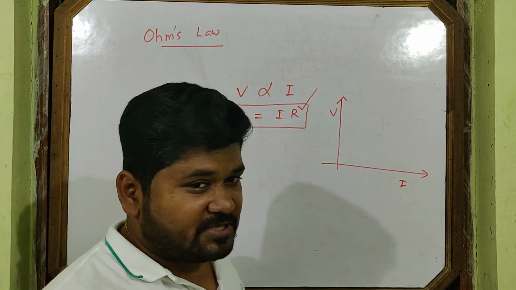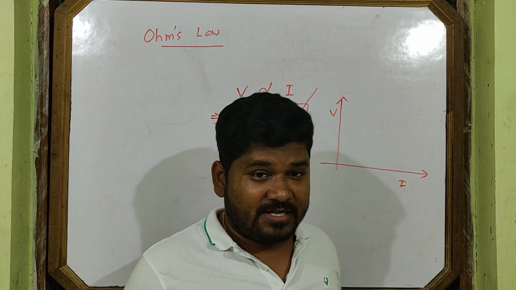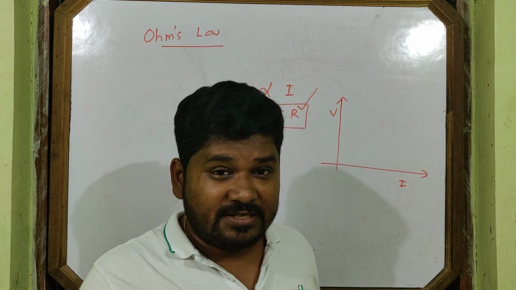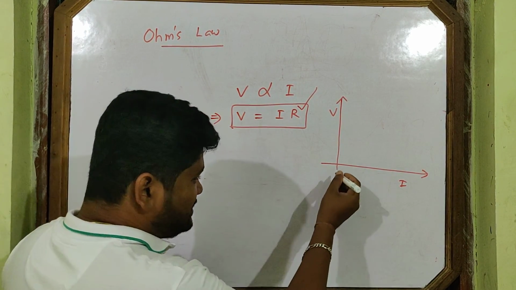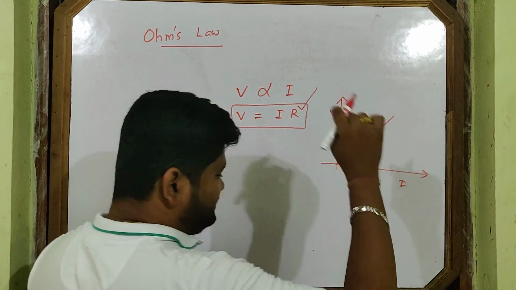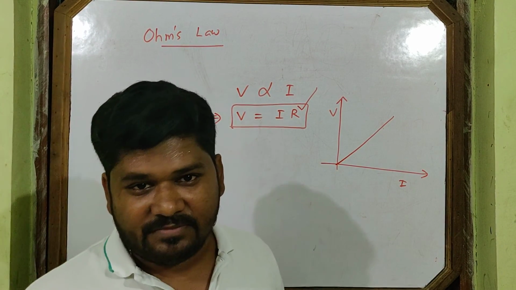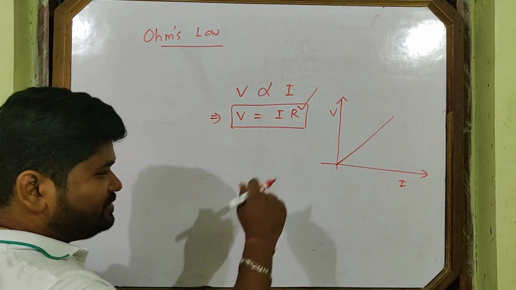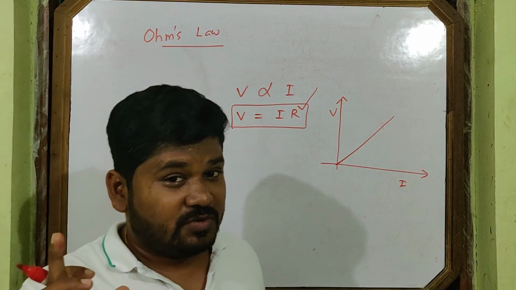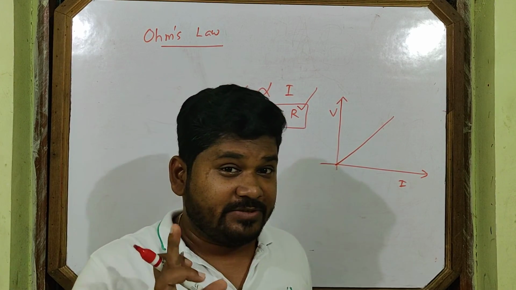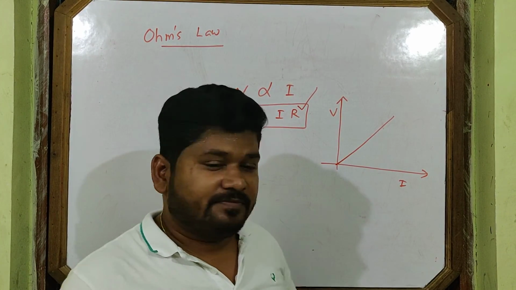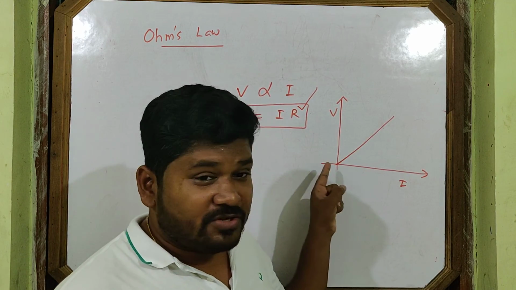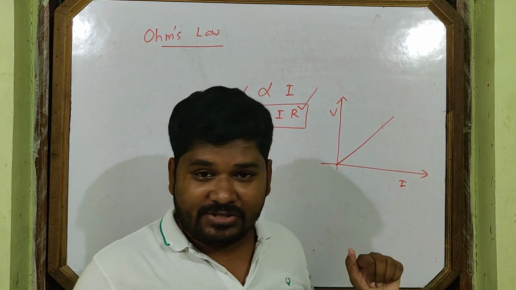Directly proportional. Always, you know from the 11th class, when directly proportional comes, it means the graph starts from the origin and is a straight line. Okay. Then what is the slope of this graph? Slope provides what? I have told you repeatedly, slope means always we take y by x, and area under the graph means we take y into x.